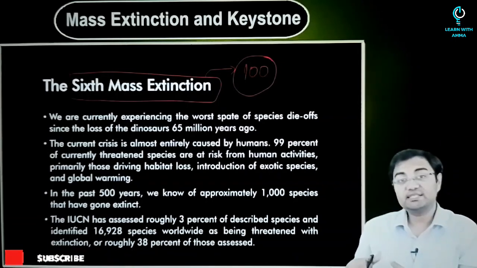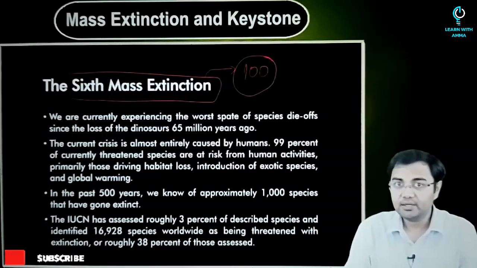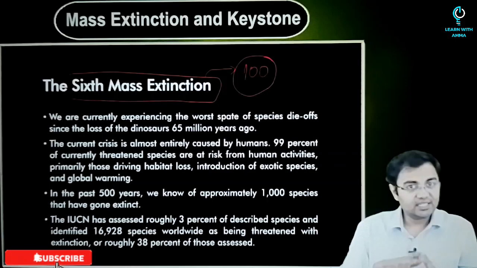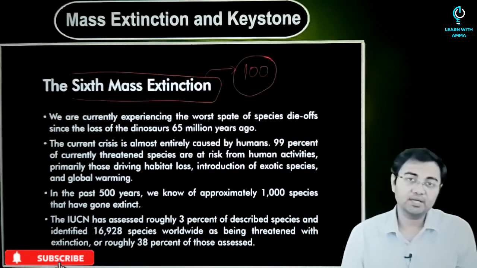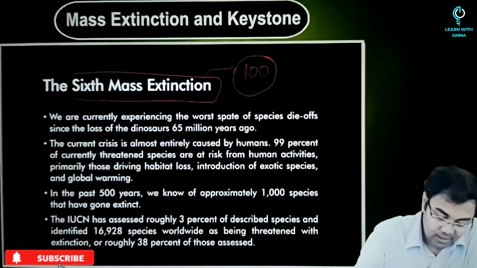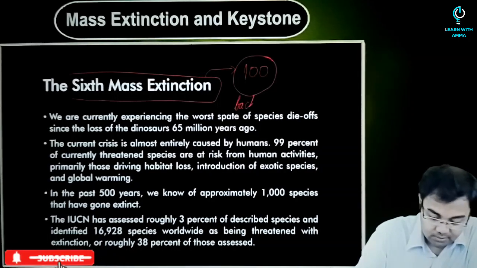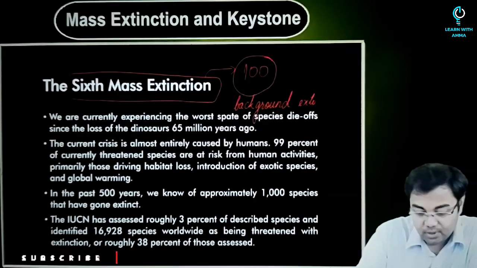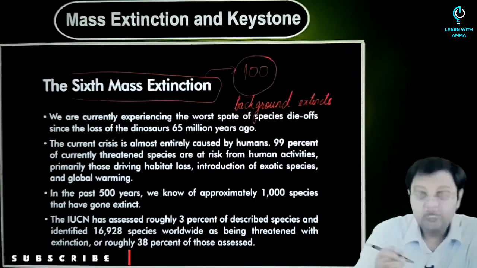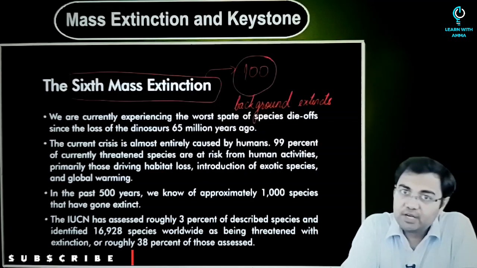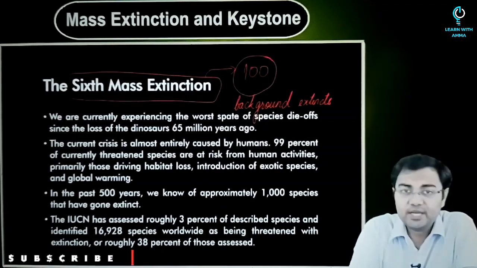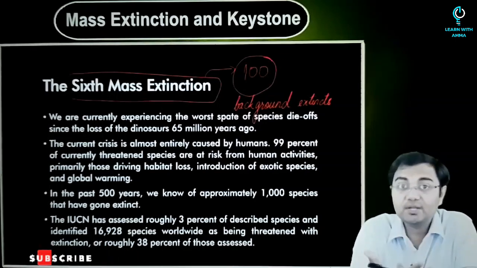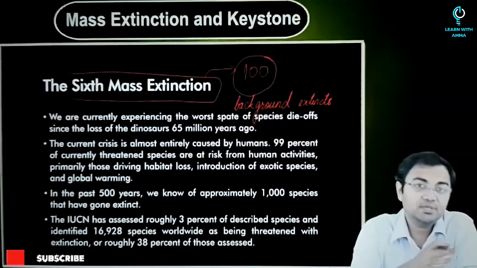So perhaps we can say that until the industrial revolution started, there was nothing as such that was happening. I mean, extinctions were happening, extinctions will keep on happening, but these are extinctions which are called background extinctions. So background extinctions will always keep on happening. The older species which are not able to survive anymore will be replaced by new species, by better adaptable species. But that is not something which is happening here.